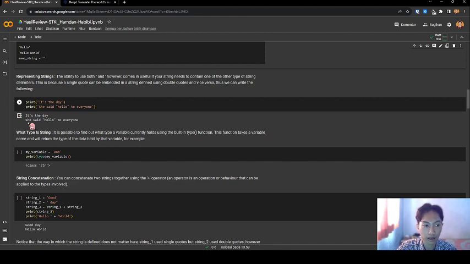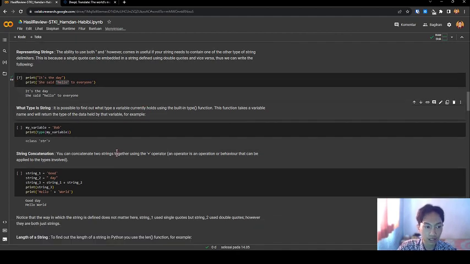The ability to use both single and double quotes is useful if your string needs to contain one of the other type of string delimiter. This is because a single quote can be embedded in a string defined using double quotes and vice versa. First, we can write the following. Okay, let's see. This is a string. I run this code, single embedded in double.